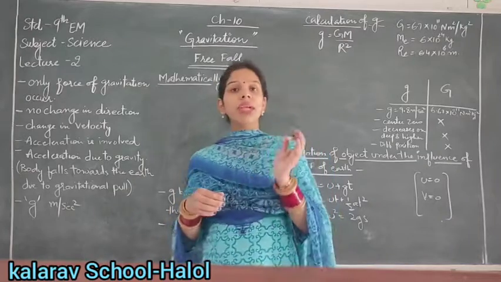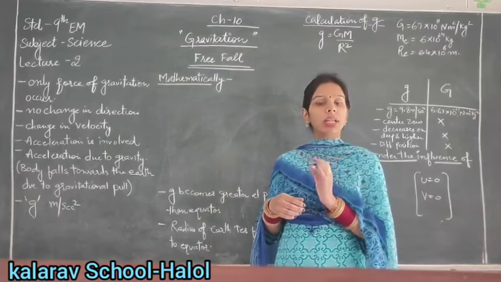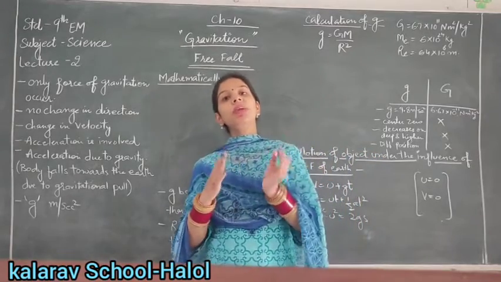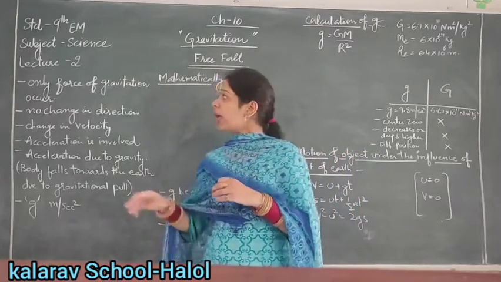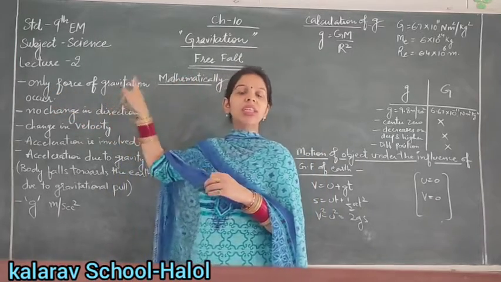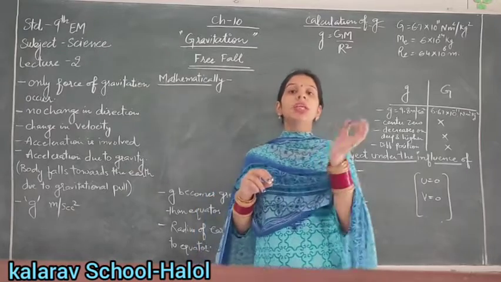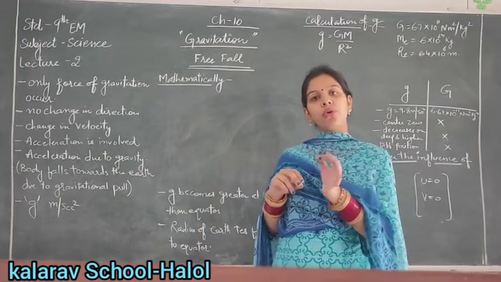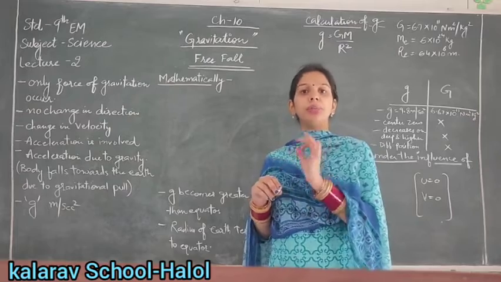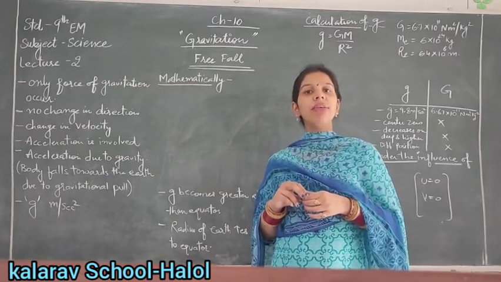A body falling from a certain height is said to be a free fall body if the only force acting on the body is the force of gravitation. If only the gravitational force acts on the body, then we can say it is free fall.